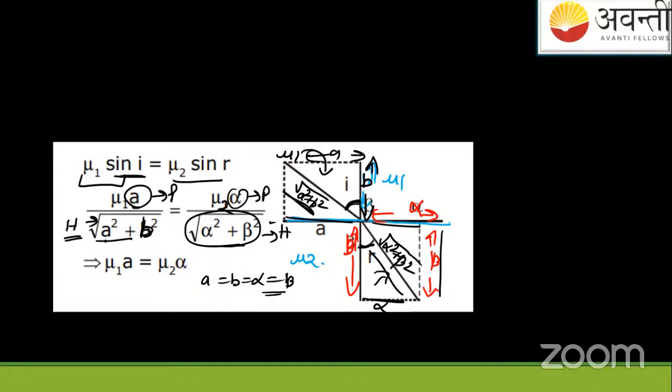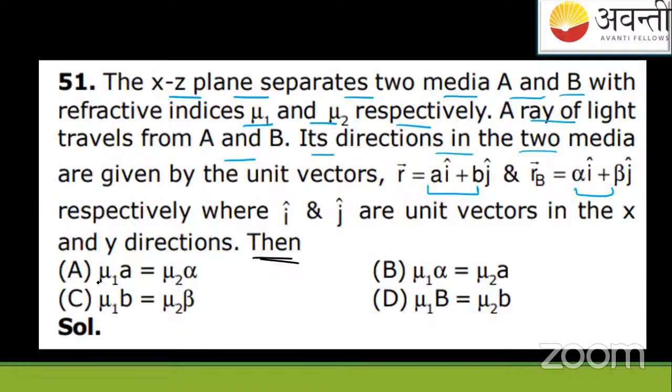Okay. So we'll cancel these down portions. Length is same. I will take mu1 A equals mu2 alpha, which is the answer. That is mu1 A, mu2 alpha is the right answer. A is the option, students. देखो इसमें ज़्यादा दिमाग नहीं लगाना, it's just complete mathematics. इसमें इतना physics नहीं है. Only the theory you have to apply here directly. ठीक है? समझ में आ गया?